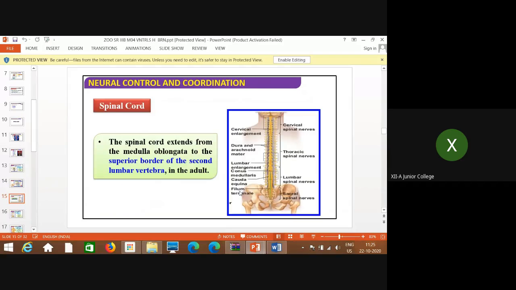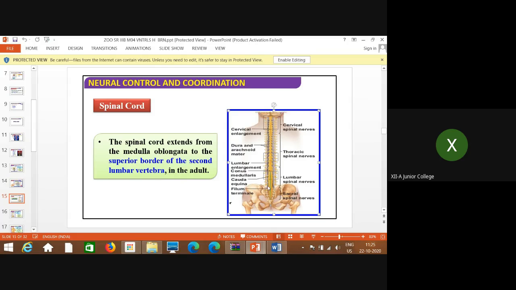Now, how does it look? The spinal cord extends from the medulla oblongata to the superior border of the second lumbar vertebra in the adult. Yesterday we discussed that the medulla oblongata comes out of the cranium and continues with the spinal cord. I showed you also. So the same way, the spinal cord extends from the medulla oblongata, that is a part of the brain stem, comes out of the cranium and goes up to the superior border of the second lumbar vertebra in the adult.